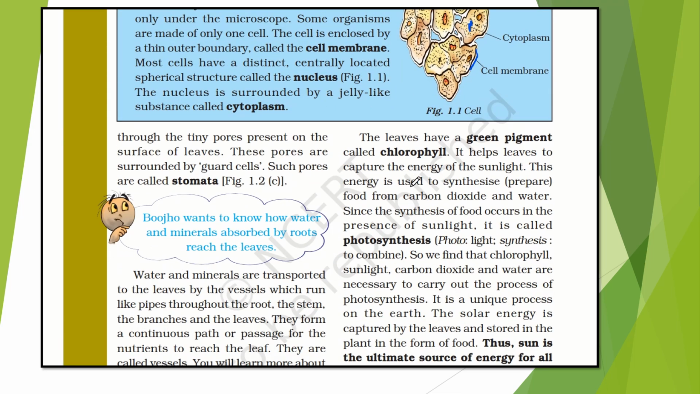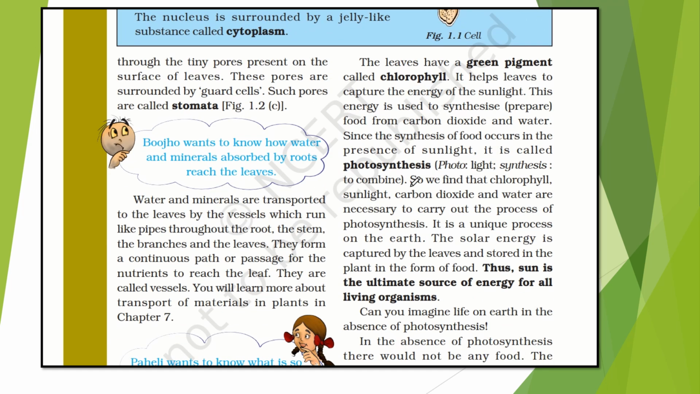So why is only the leaf selected for photosynthesis? Because leaves have a green pigment called chlorophyll. It helps leaves to capture the energy of the sunlight. This energy is used to synthesize or prepare food from carbon dioxide and water. Since the synthesis of food occurs in the presence of sunlight, it is called photosynthesis. Photo means light, synthesis means to combine. So we find that chlorophyll, sunlight, carbon dioxide and water are necessary to carry out this process of photosynthesis.